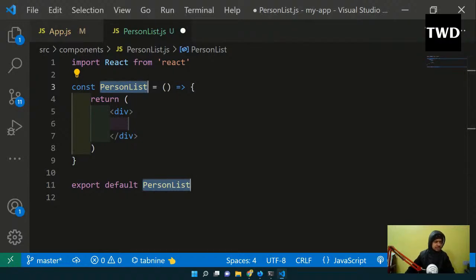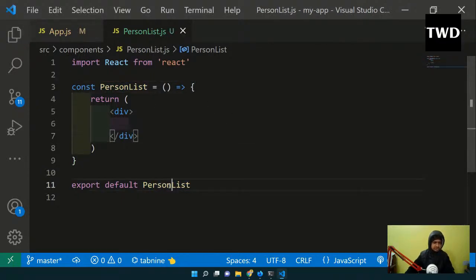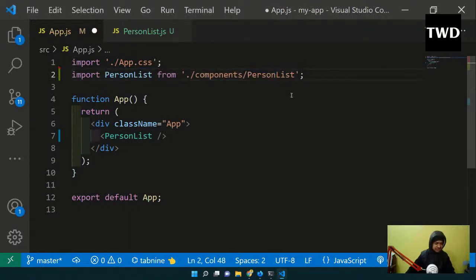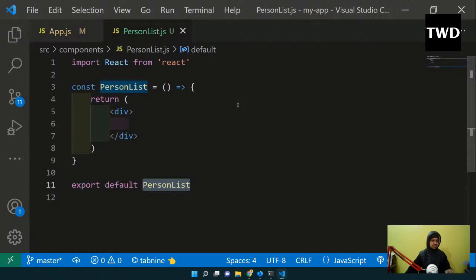So first, we are going to render something very common, a person list. And as I've told earlier also, map is a very important thing in React. Till now we have used at least 5 or 6 concepts of ES6. Object destructuring we have used, a ternary operator, a lot of things of ES6 JavaScript we have used, and now we are going to use map.